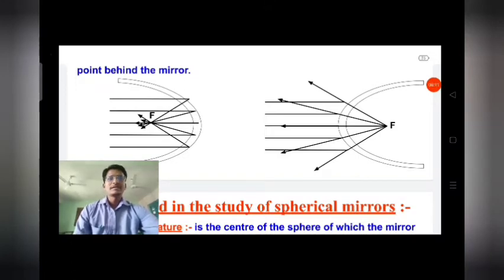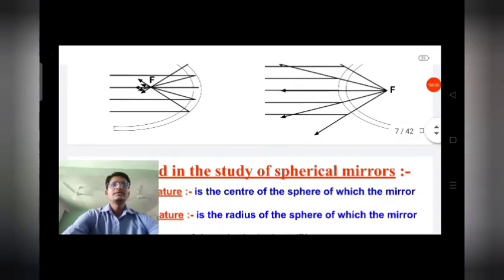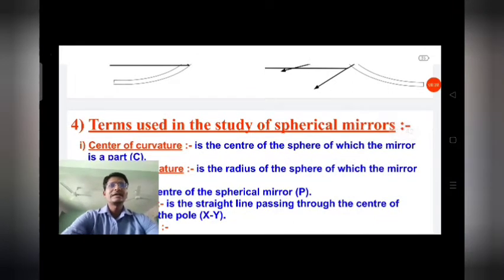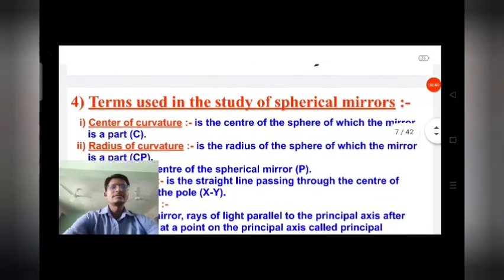Simply, we can understand that for a concave mirror, the bulging surface is silvered and the inner surface reflects. Remember the inner surface is concave and the outer surface is convex. These two things you need to understand, and then we come to the important terms regarding spherical mirrors.